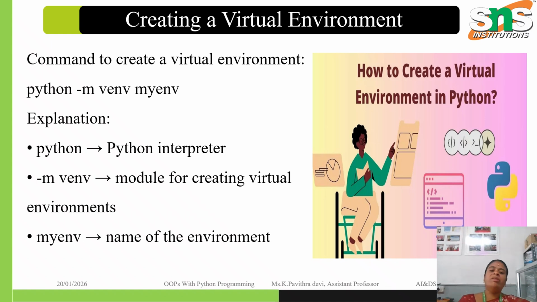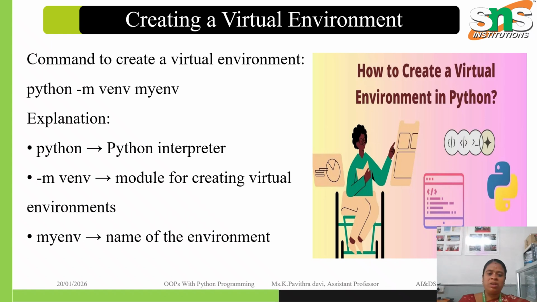Next one, creating a virtual environment. A virtual environment in Python is created to provide an isolated space for the project where all the required packages and dependencies can be installed separately from the global Python installation. This helps maintain different versions of a library for different projects without conflicts.